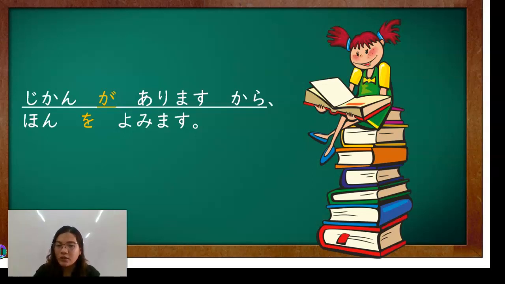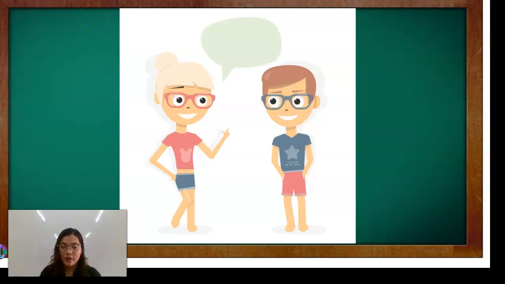Okay? In Tagalog, you can say that, dahil may oras ako, nagbabasa ako ng libro. Okay? Jikan ga arimasu kara, hon o yomimasu. Okay? So, gagamitin mo lang yung first reason mo. So, reason mo si sentence 1, kaya mo ginagawa si sentence 2. Okay? Next, another example.